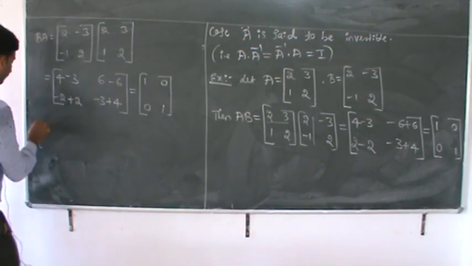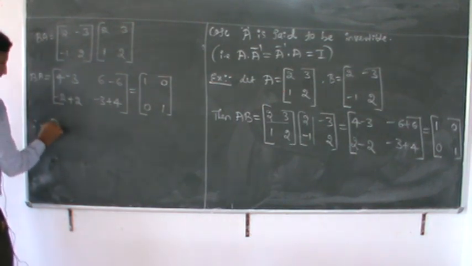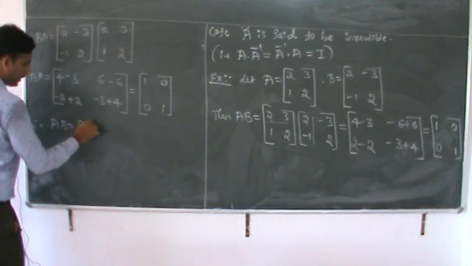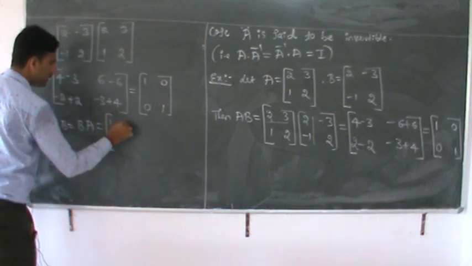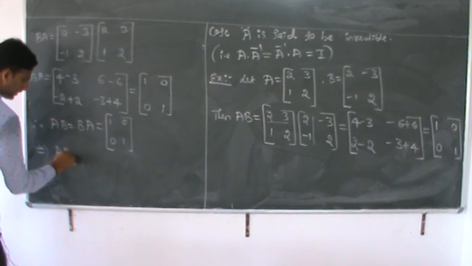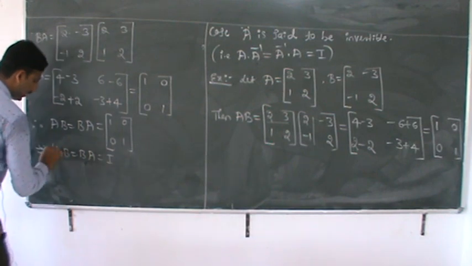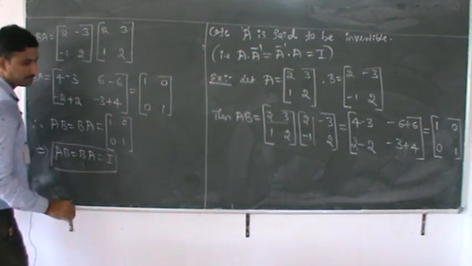Correct? Therefore, AB is equal to BA is equal to what is the value? [[1, 0], [0, 1]], which implies AB is equal to BA is equal to I. What we call AB is equal to BA is equal to I.